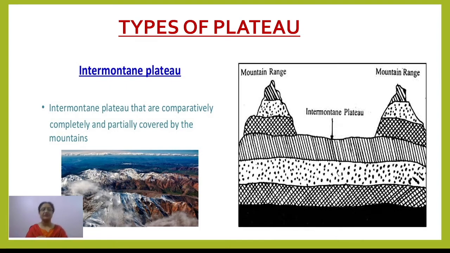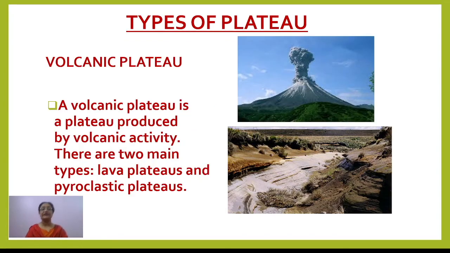So here we have to talk about two types of plateaus. One is the intermontane plateau, which you can see in this picture, it's very clear: two mountain ranges are there. In between the two ranges, if any plateau is lying, that is called an intermontane plateau. Inter means in between, montane means mountains. The best example from the Himalayas itself is the Tibetan plateau, right? The Anatolian plateau and Colombian plateau are also examples of the intermontane plateau.